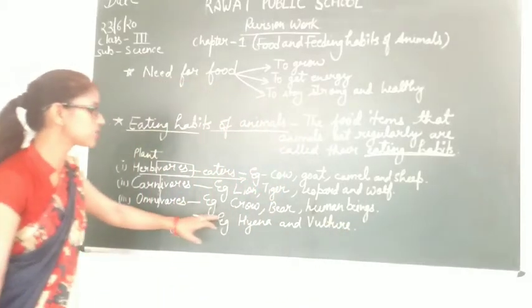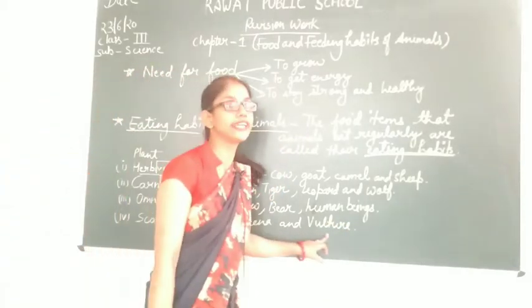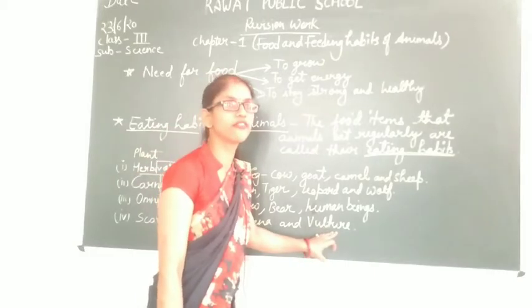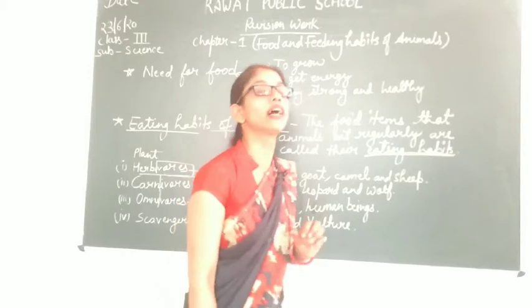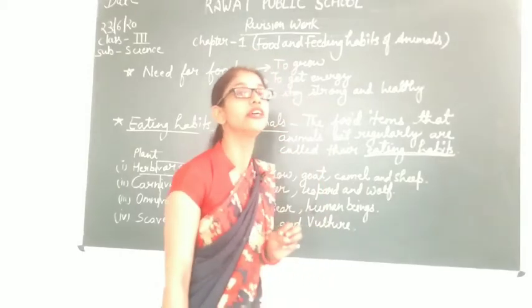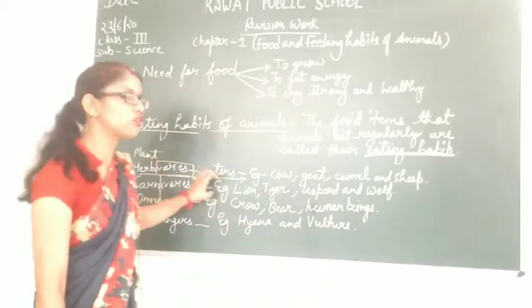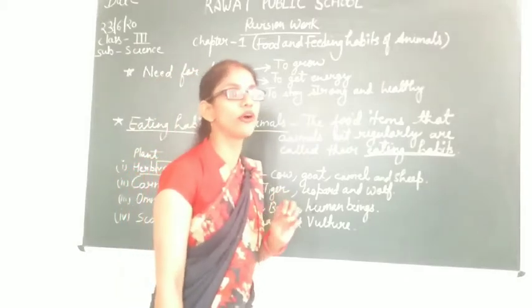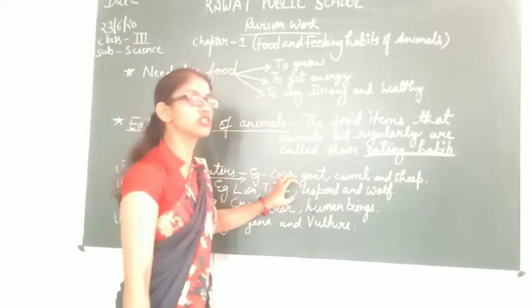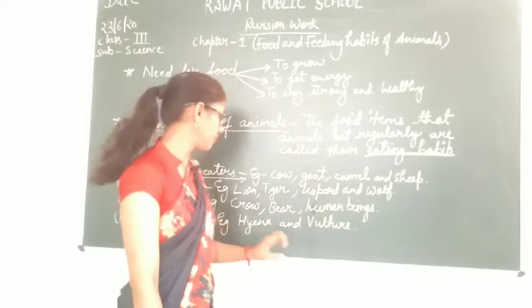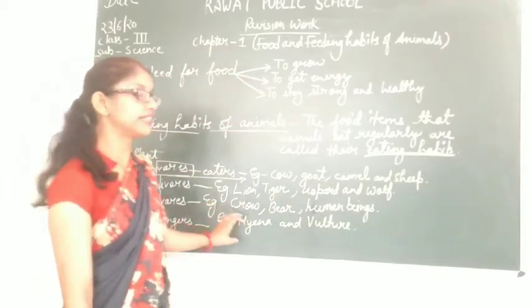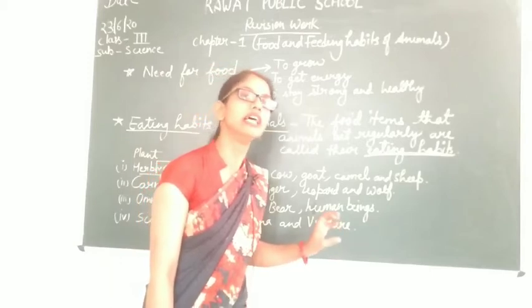These animals also eat flesh, but they eat the flesh of dead animals. They do not hunt animals for their food, whereas carnivore animals have sharp pointed teeth and claws, and they hunt animals for their food. Scavengers eat the flesh of dead animals.